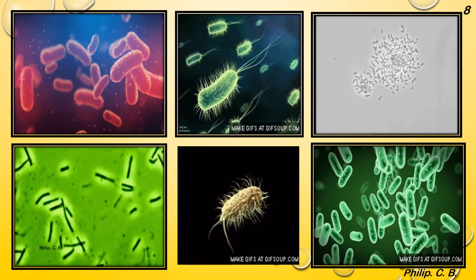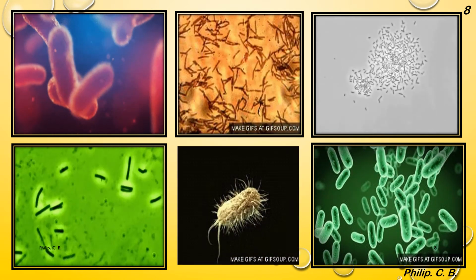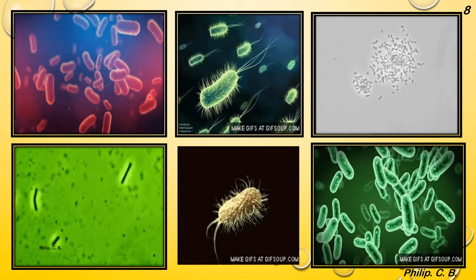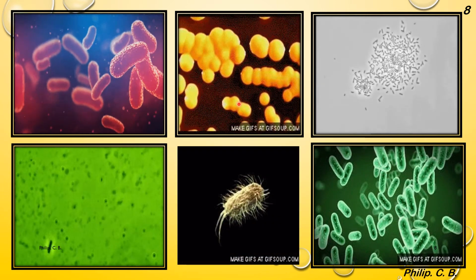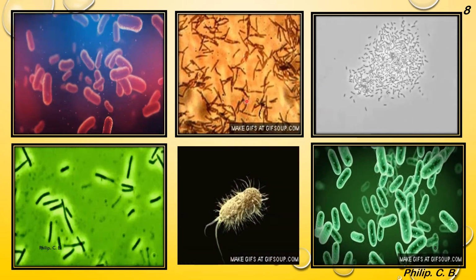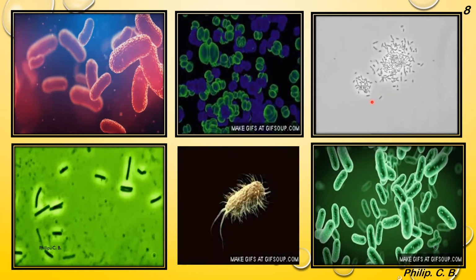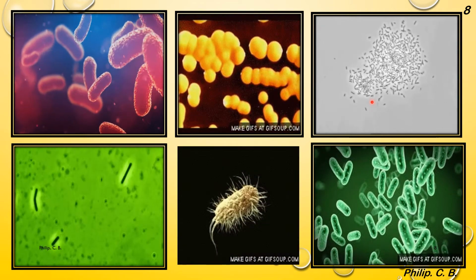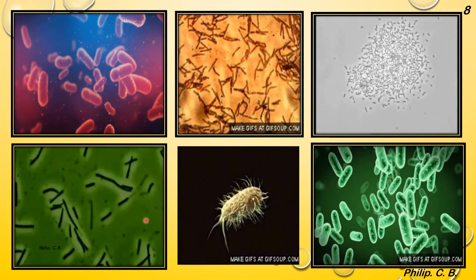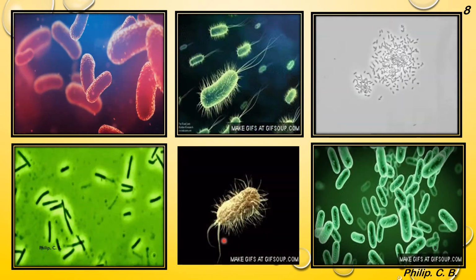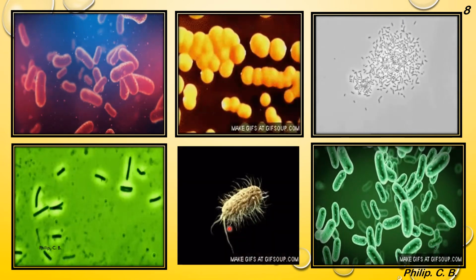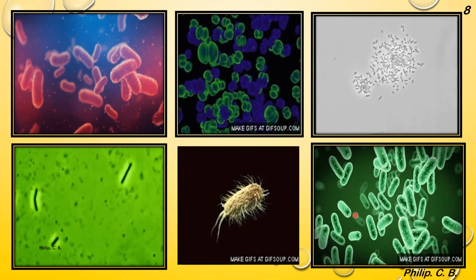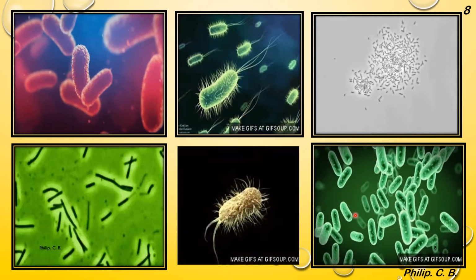Now students, for your understanding, I added few animation images of Monera. So you can see the bacteria species here, bacteria or different species coming under Monera. Here you can see how they are dividing by simple binary fission from 1 to 10 to 100 to millions. Here again you can see some more images of bacteria, and here how the species of Monera are moving around with the help of flagella, and here again bacteria species.